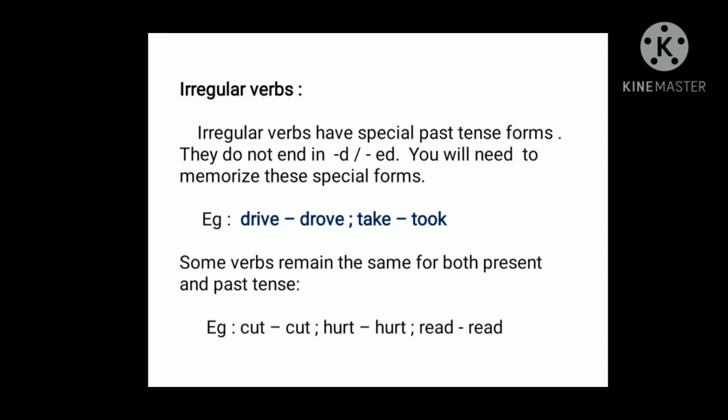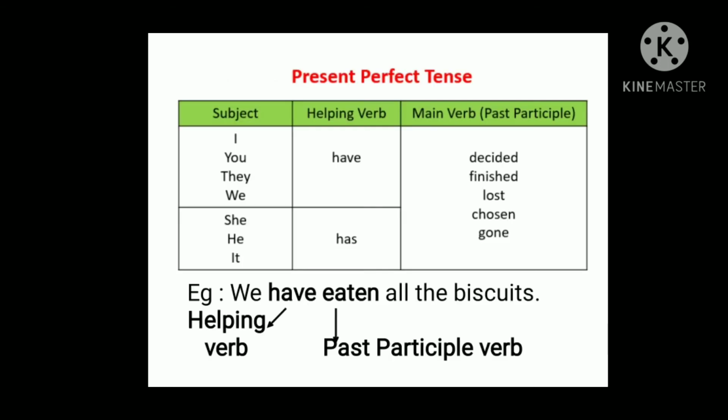Now look at their examples: drive, drove; take, took; leave, left. Other than this, there are some verbs which remain the same for present and past, like cut, cut; put; read, read; hurt, hurt. Yes. So now look at the present perfect tense.